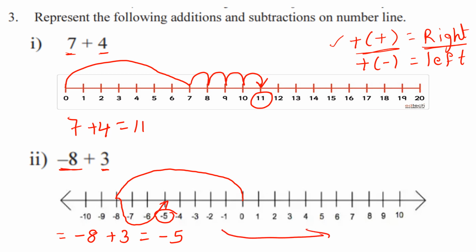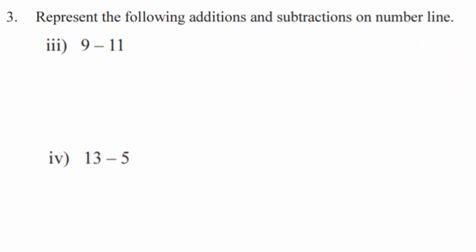Let us see one more. In the same question, we have two more questions, that is 9 minus 11 and 13 minus 5. So these two are subtractions. Okay, so how can we do subtraction on the number line? Before going to that, we have to remember this: minus of plus equals minus. That means when we subtract positive integers, we take left on the number line. When we subtract a negative integer on the number line, we take the right side.